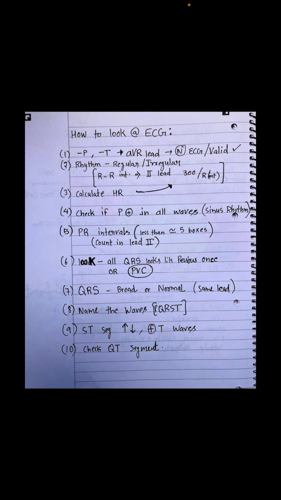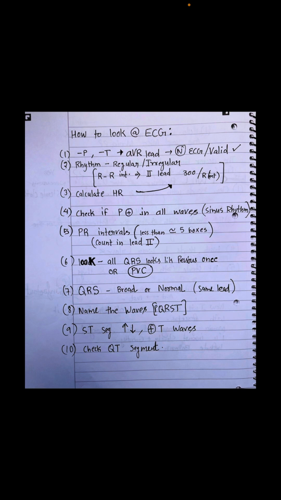The second thing you are going to see in the question is whether the rhythm is regular or irregular. So you are going to count the RR intervals in lead 2. 300 divided by the RR intervals will be the rhythm or the heart rate. So you are going to calculate heart rate, which is written in the third point. And the fourth point is to check if the P wave is present in all the segments, so if it is sinus rhythm or not. The fourth point states that the P wave should be present in all the cases.